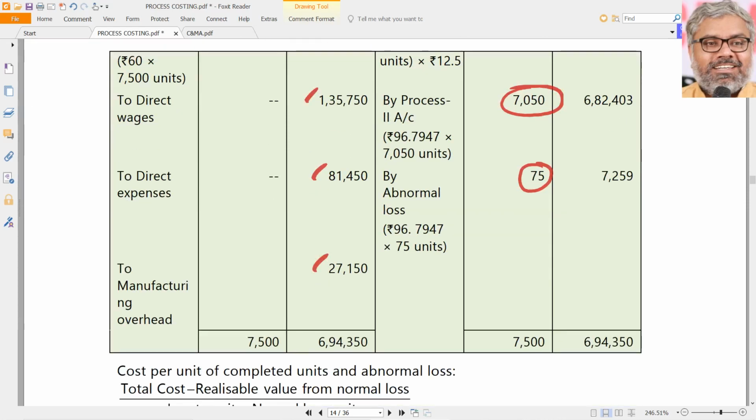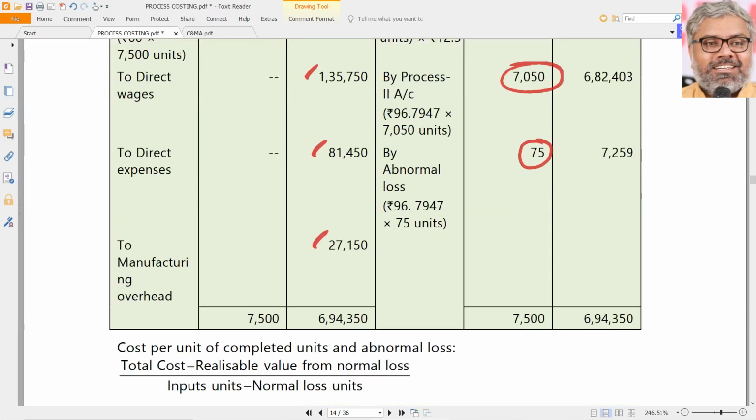But abnormal loss and good units, both of them have to be transferred to respective places at the same unit cost. So process 1 account, completed units or good units cost will be transferred to process 2 account. Abnormal loss will be transferred to costing profit and loss account. So they are transferred to different places, but definitely the unit cost is same.